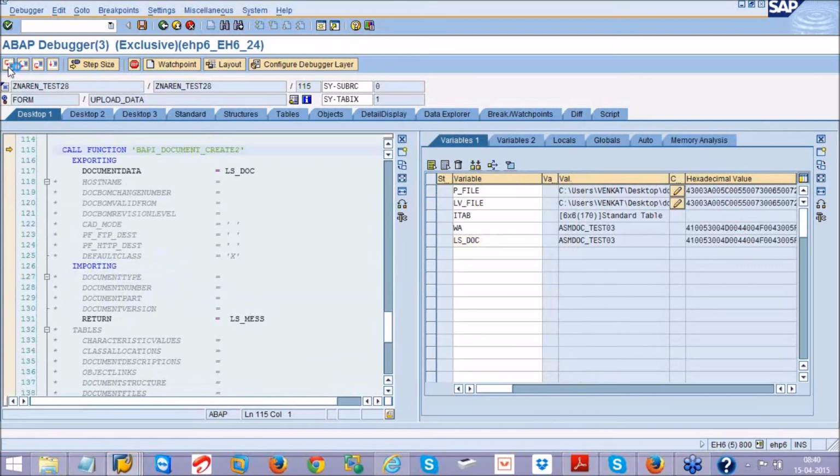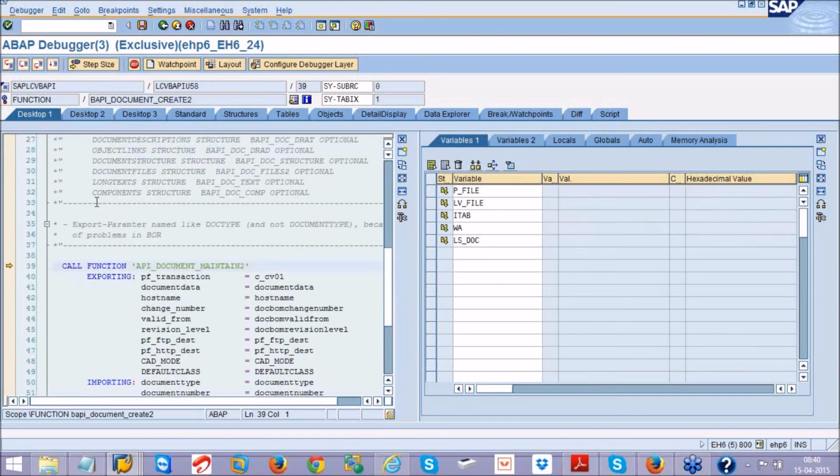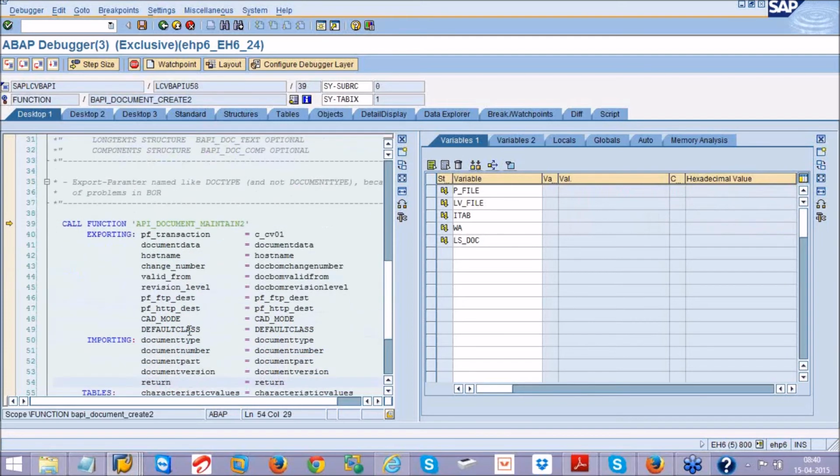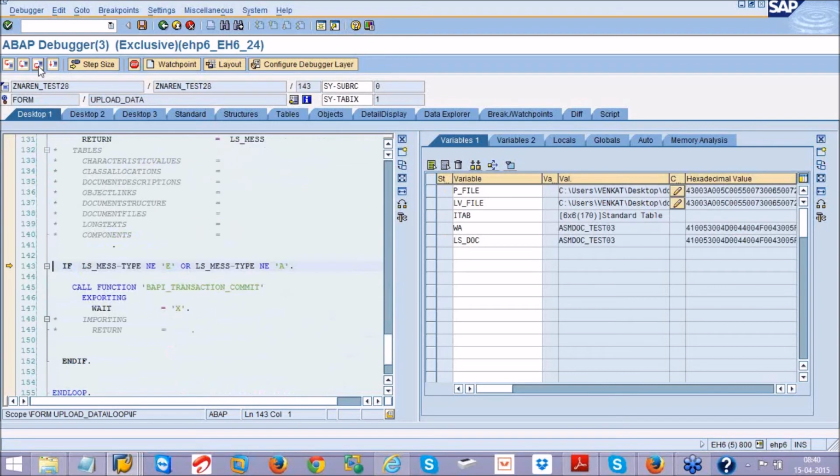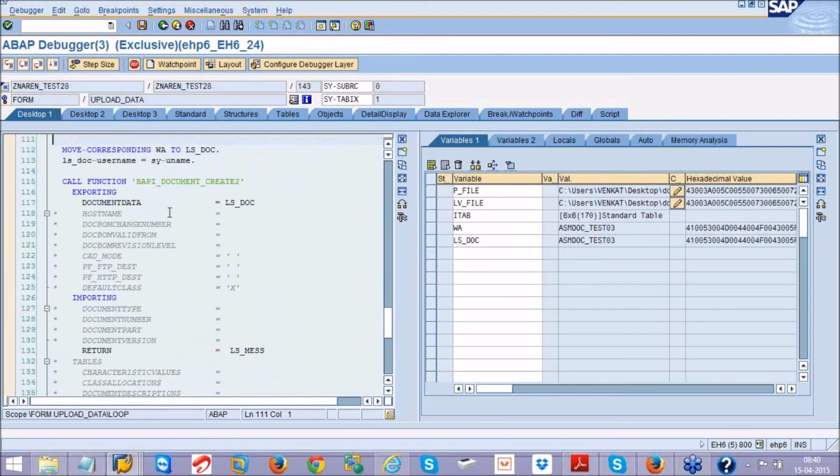For example, I went inside the function module by mistake. So now see, I'm inside the function module BAPI document create to. I want to come out of this. I don't want to look at all the code which is inside this. I want to just come out of this function module. In that case, click on F7. If you want to come out of a particular function module or subroutine or some particular method, you can always click on this F7. So now I came out of this function module. I am inside my program again. I executed the entire function module.